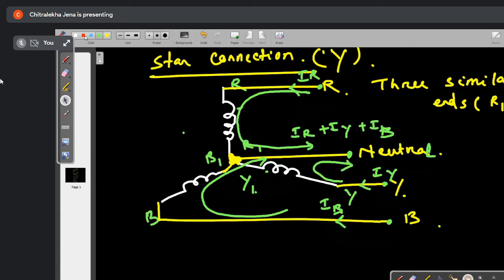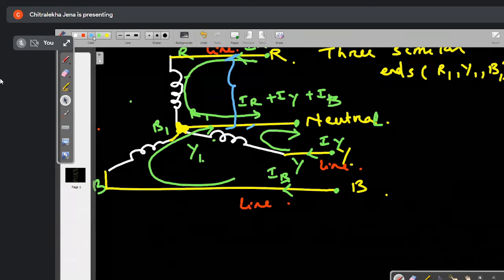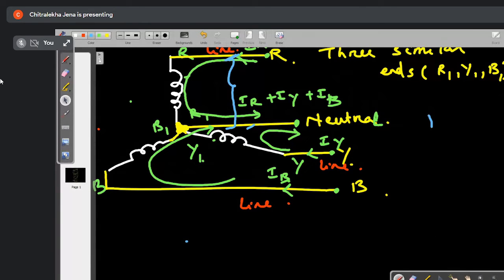Now if I am taking the voltage between any line to neutral, this is one line, this is another line, this is another line, that means that is which voltage? Phase voltage, very good. You have remembered whatever I have taught you. Then any line to neutral: VRN, VYN, another one is VBN. Any line to neutral, we call it the phase voltage.